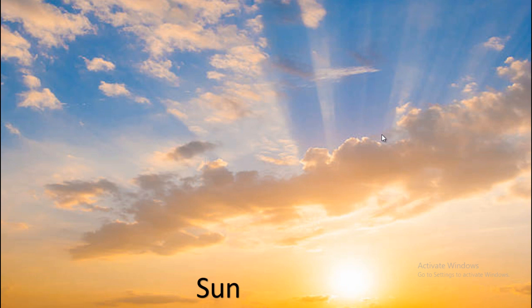That's why we see it very big. That's why the light from the sun can help us see in the morning. And that's why when we are cold, we stand in the sunlight because it gives us heat. So the sun is a star. It is the closest star to Earth.